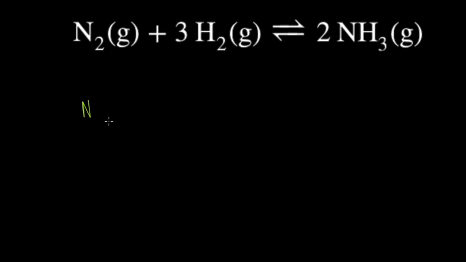The last part that I want to teach you is that you don't have to just remember that this is 3 and this is 2, because there's a reason we have those numbers. We call them stoichiometric coefficients.